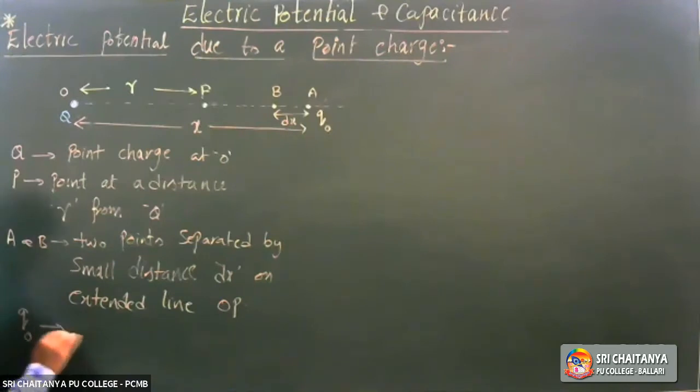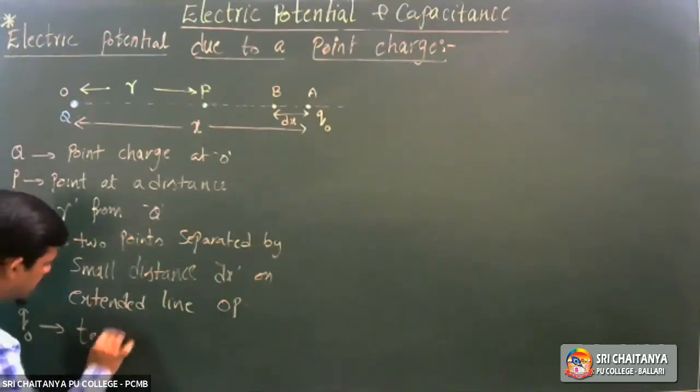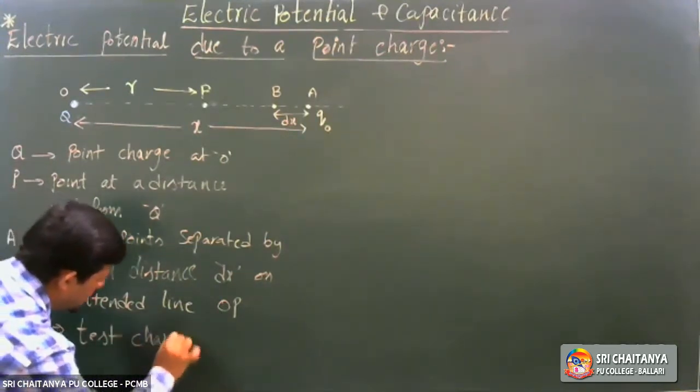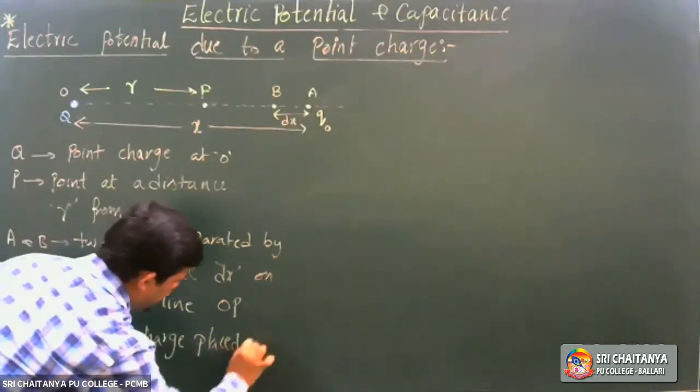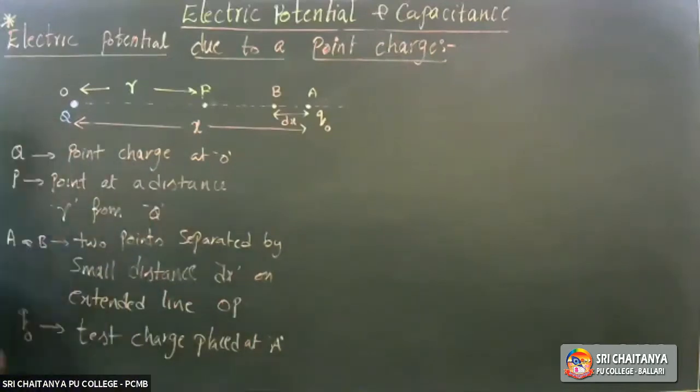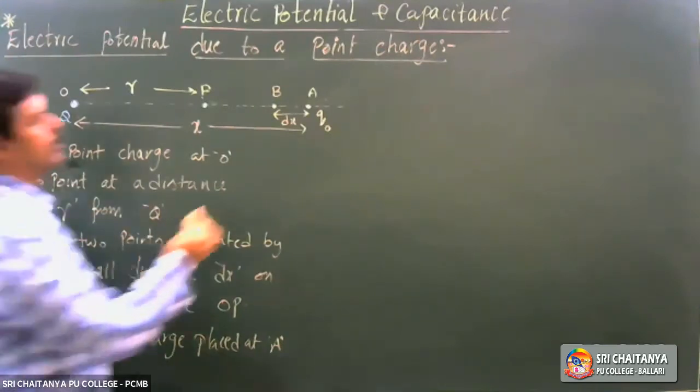Q0 is the test charge placed at A. This is what we did. Is this clear? Okay.